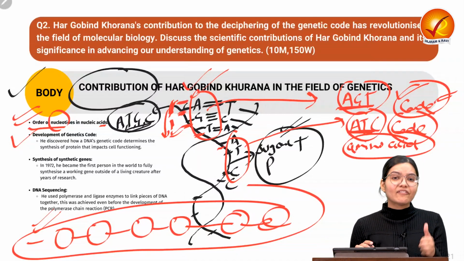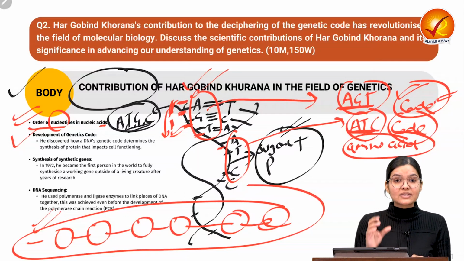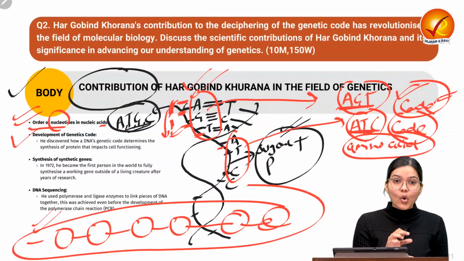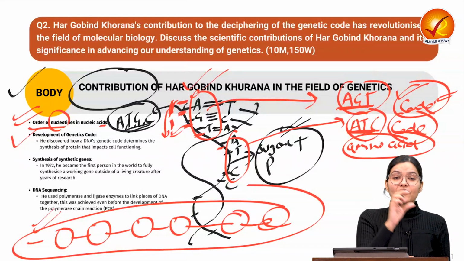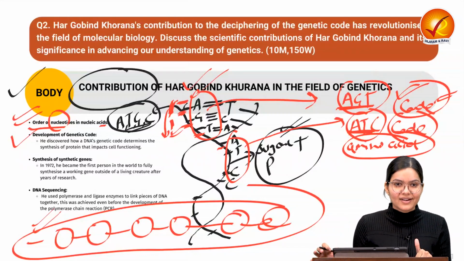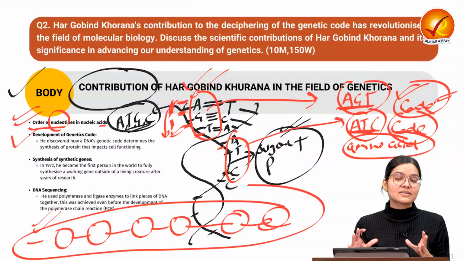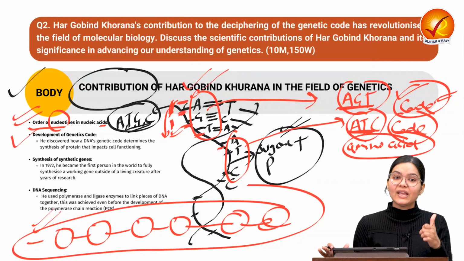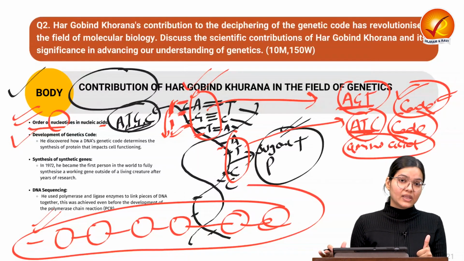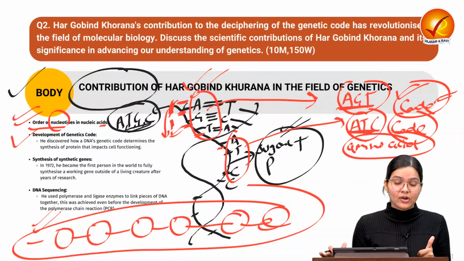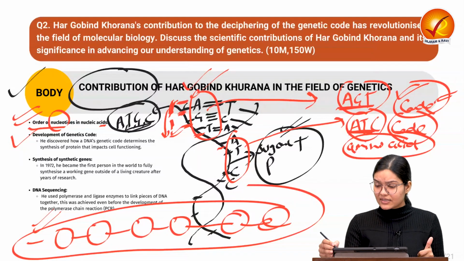This code is a kind of address of all the genetic information stored in a DNA, and through it you can understand each and every functioning of the body, any issue, any kind of disease, which is again a very helpful thing in molecular biology. So that was his contribution.